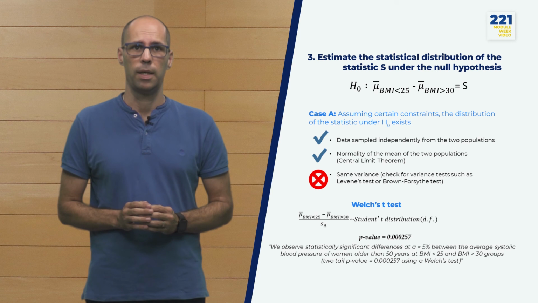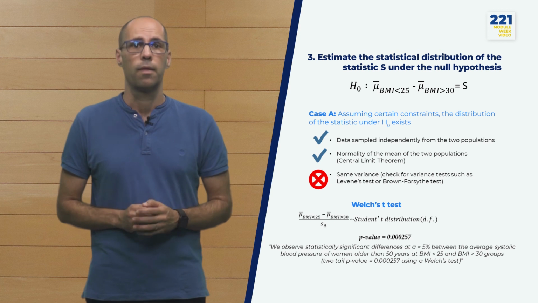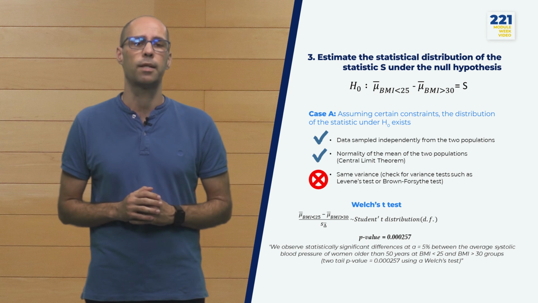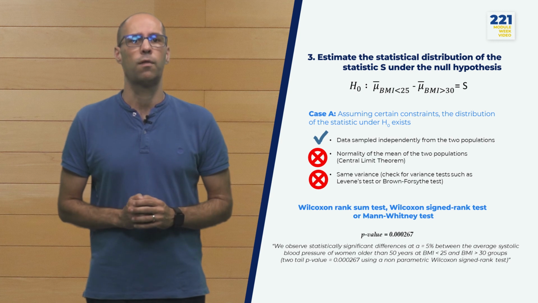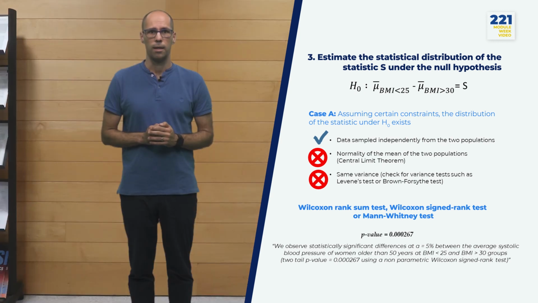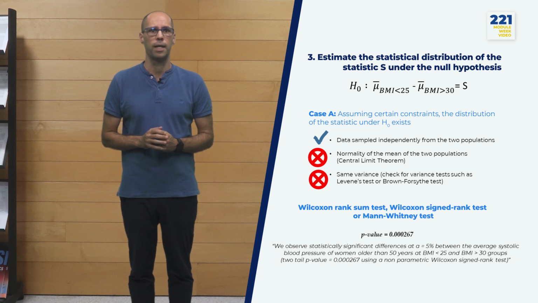This is going to be common in hypothesis testing. The power for rejecting the null hypothesis will depend on the test we apply. Therefore, which test we use will depend on the ultimate nature of our data and the experimental definition we have used. Similarly to the previous case, it could happen that the mean of our data is not normally distributed. Then, we would need methods that do not make any assumption about the distribution of the parameter, the mean in our case. Those methods define a field in their own and are called non-parametric tests. In our case, we could apply a Wilcoxon rank sum test, also called Wilcoxon signed rank test or Mann-Whitney test.